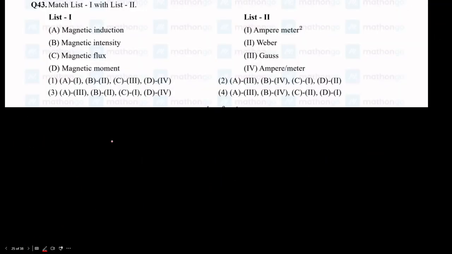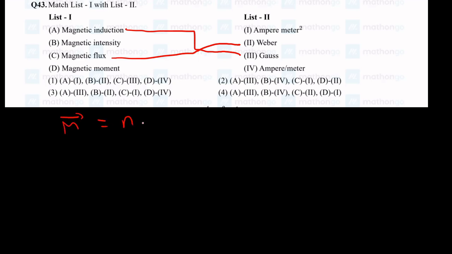Okay. Oh, again we have a units thing. So okay, magnetic induction is just nothing but magnetic field, and that is Gauss. This is just theory based. And magnetic flux is Weber. And what is magnetic moment? Magnetic moment of a solenoid is given by number of turns into current into area of it. So number of turns doesn't have any unit. Current is ampere and area is meter square. So magnetic moment has ampere meter square, and then magnetic intensity has ampere per meter.